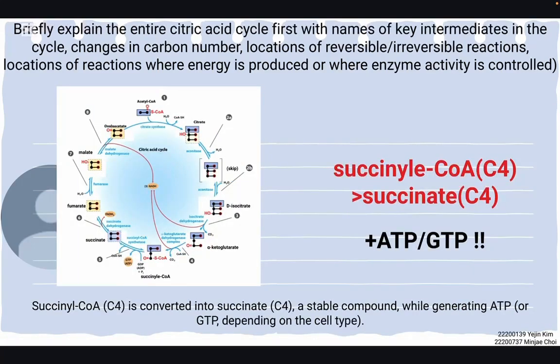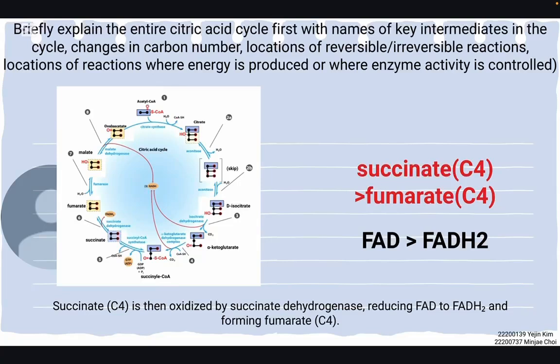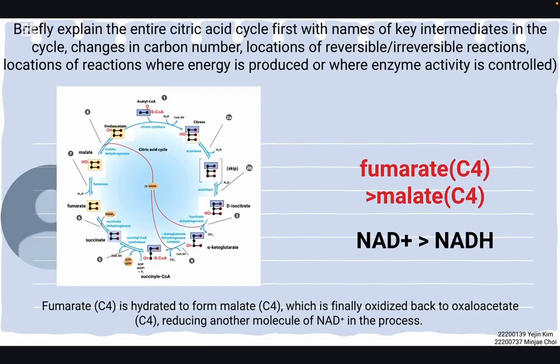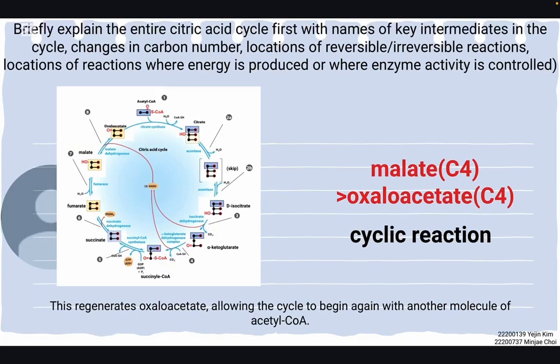Succinyl-CoA forms succinate, which doesn't change any carbons, and it makes ATP or GTP. Succinate forms fumarate, reducing FAD to FADH2. Fumarate makes malate, reducing another molecule of NAD+ in the process. Lastly, malate regenerates oxaloacetate, allowing the cycle to begin again with another molecule of acetyl-CoA.